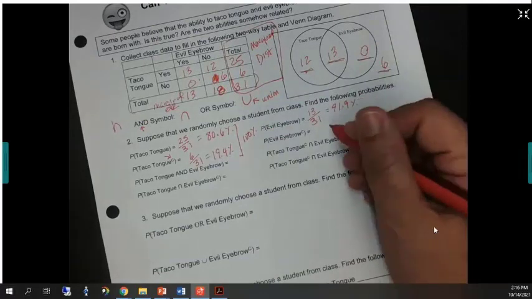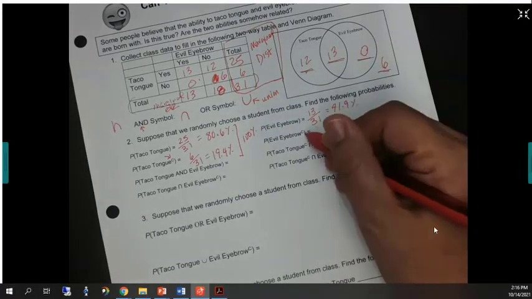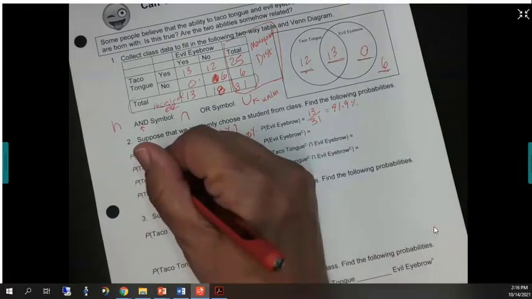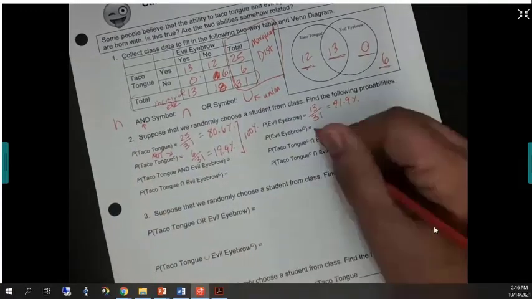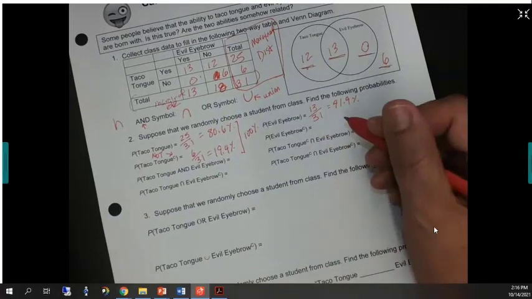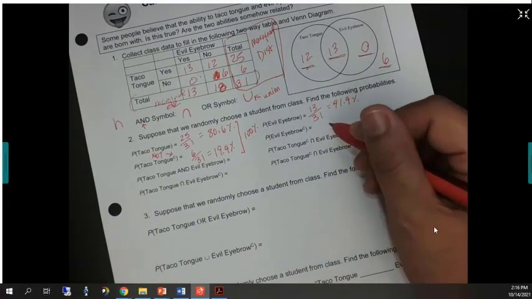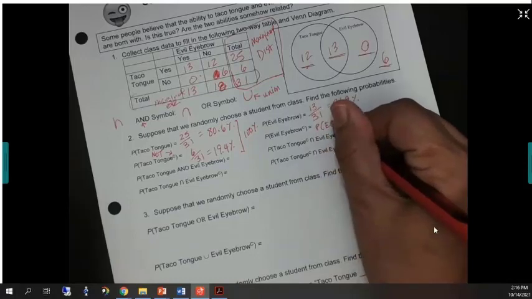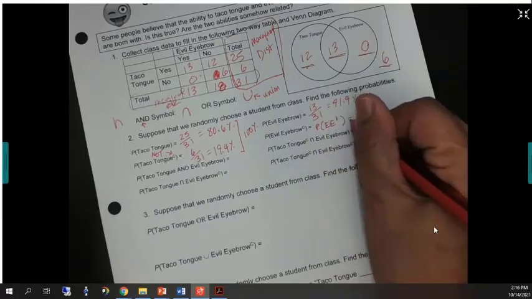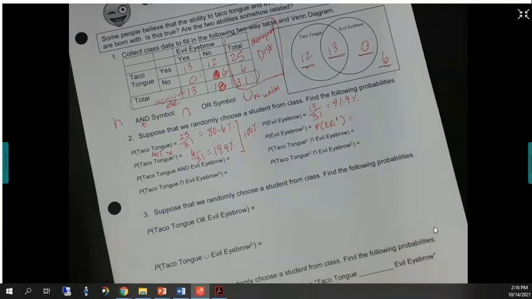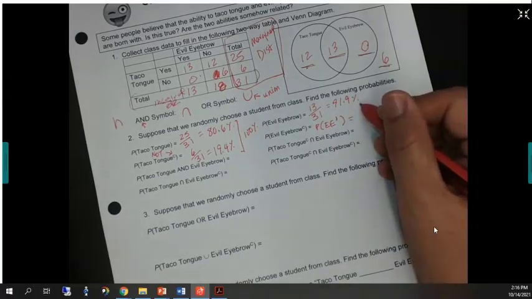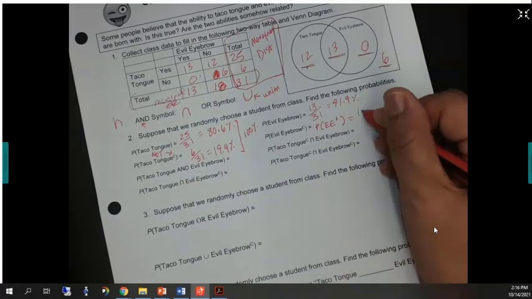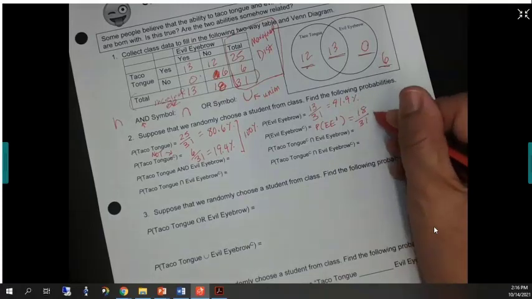All right, how many cannot? So the C means not. You can also write "not," so you don't have to use a symbol like a C. It could also be an apostrophe. So I could write it like this: evil eyebrow apostrophe. That's the same thing. So C and the apostrophe are shortcuts for not. Okay, so not evil eyebrow. How many people can't do it? Looks like 18 of us, including me, cannot do it. Although I'm not in the numbers technically.